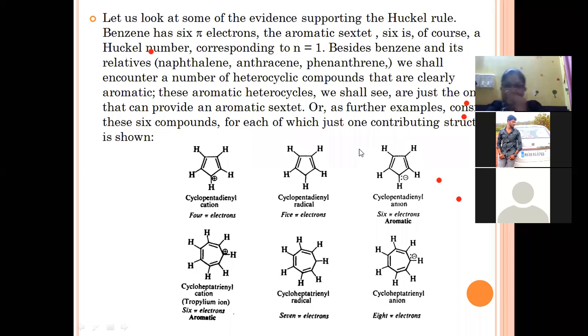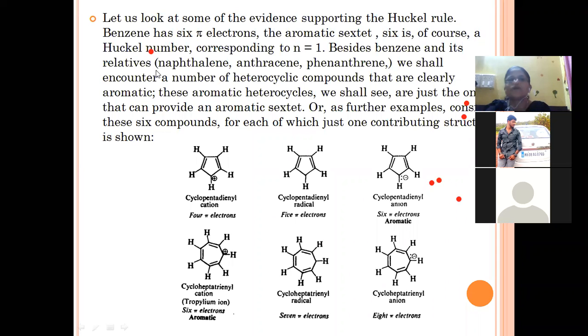So there are examples of some of the compounds which are aromatic and which are not under the category of aromatics. Let us take some of the examples. Some of the evidence is supporting the Huckel rule. Benzene has 6 pi electrons. One pi bond accounts for 2 electrons every time. Benzene has 3 double bonds, so how many pi electrons does it possess? 3 multiplied by 2, 6 electrons, and it is aromatic.